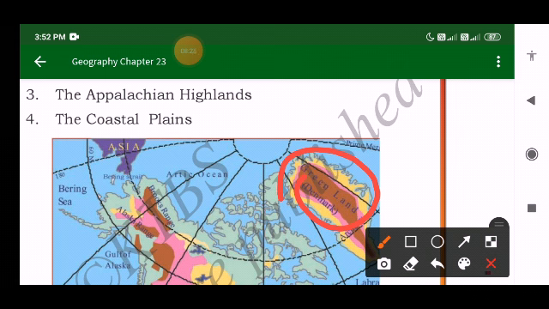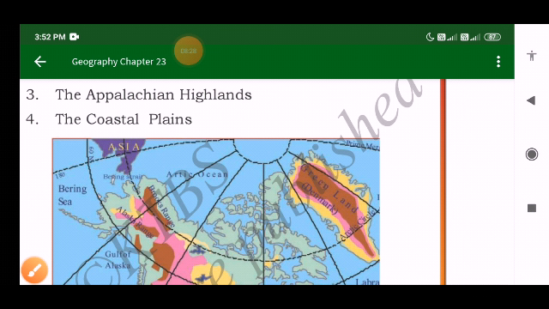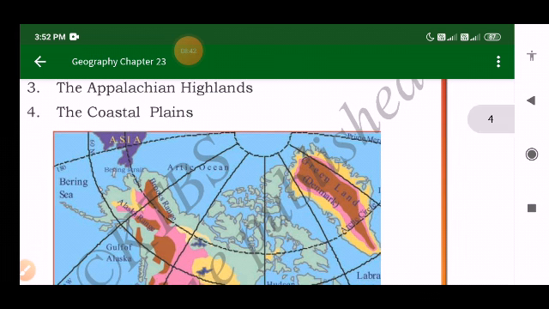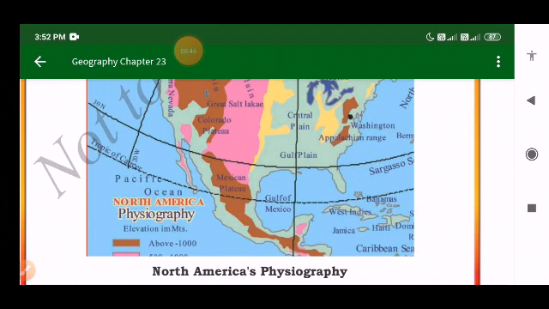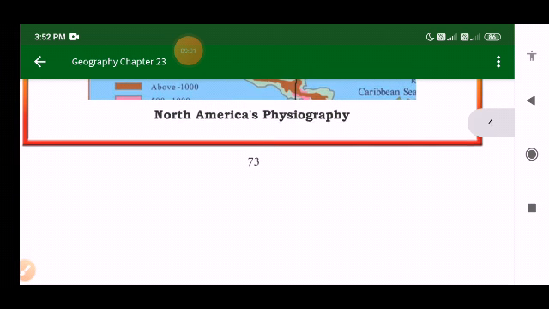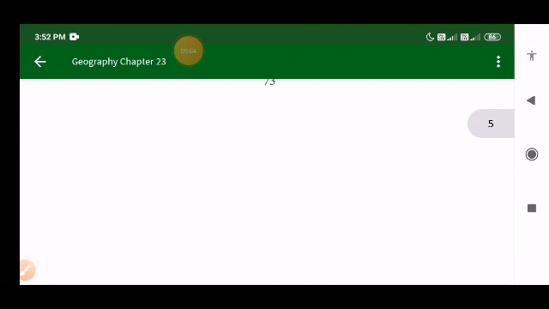And then what is meant by Central America here? The strip of land that lies to the south of North America is called Central America. That means it lies to the south of North America, and it is called Central America.